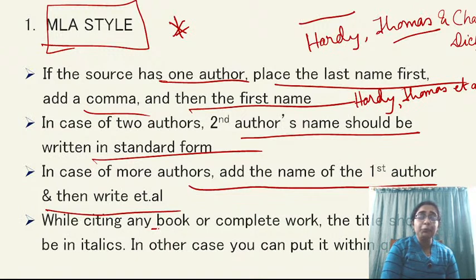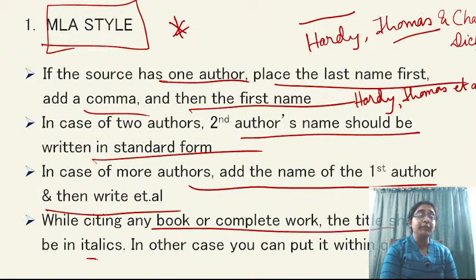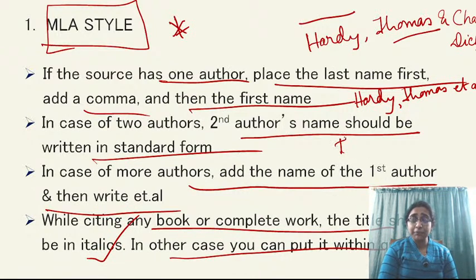And while citing any book or complete work, the title should be in italics. Yes, you all know. In other cases, you can put it within quotes. So whenever you are mentioning the name of a novel, for example, The Return of the Native, that should be in italics.